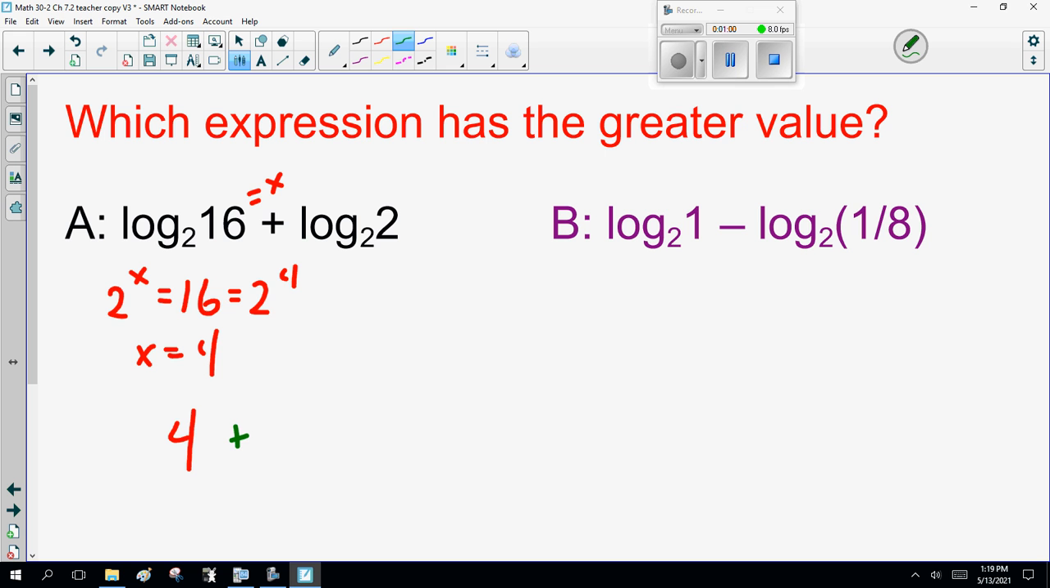Plus, now log base 2 of 2, I'm going to call that another x because I can. So this is 2 to the x equals 2. Now when I write it like that, that's my exponent to the 1. So this is x equals 1, 4 plus 1. So this whole side is 5. Now I realize I did that rather quickly, but that's pretty straightforward. I'm going to try to slow down for the next one.